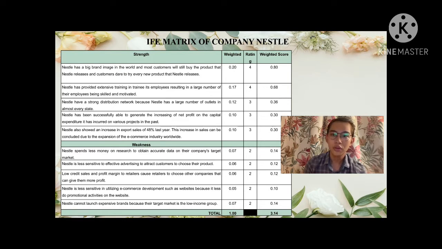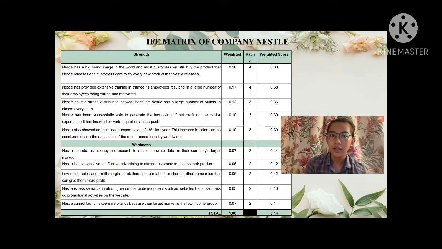The third one, Nestle has a strong distribution network, and because of that, Nestle easily distributes its products to almost every state in the world. For this point we give rating number 3. Moving to the weaknesses of Nestle. Nestle spends less money on research to obtain accurate data on its target market. Rating number 2. The next one, Nestle is less sensitive to effective advertising to attract customers to choose their product, and this point we give rating number 2.